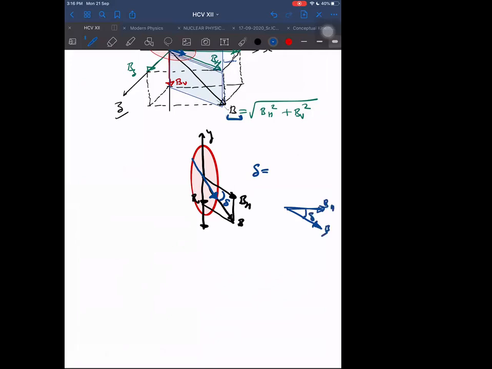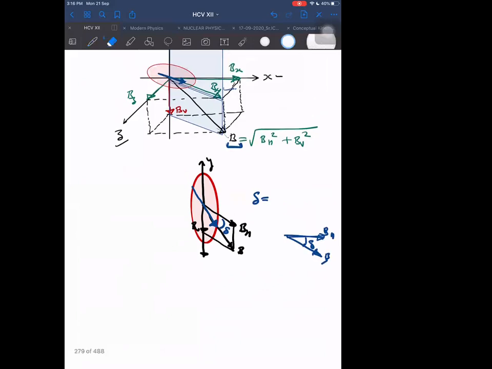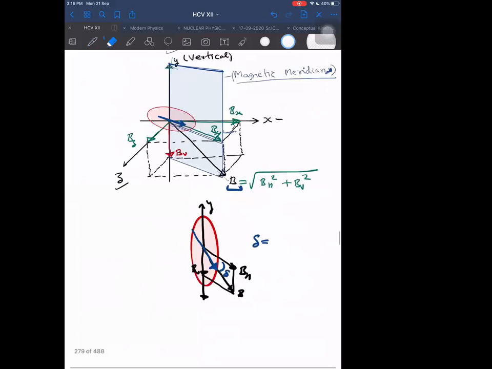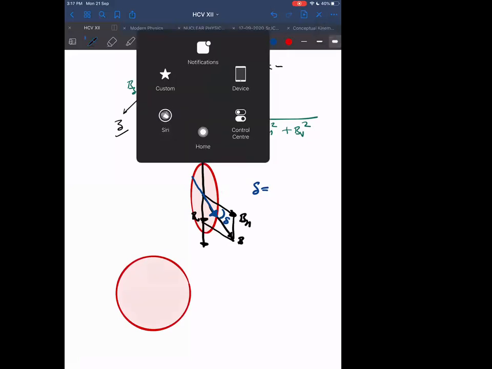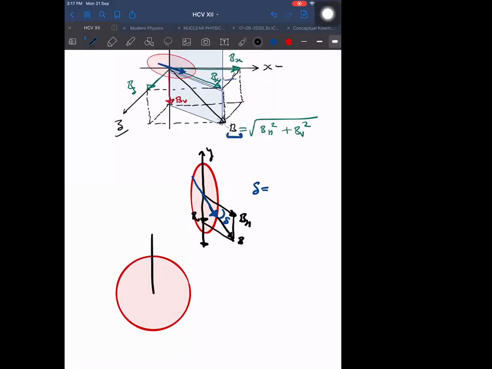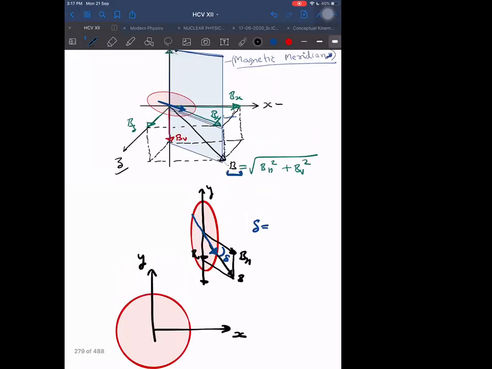But let us say I'm taking this dip circle and placing it in another plane. Maybe I can take the XY plane. Take that dip circle once again, but this time it is in a different plane. This is our x-axis, y-axis. Now it is in the xy plane. Now you tell me, if it is in the xy plane, then what will be the net magnetic field lying in the xy plane? Will it be total?